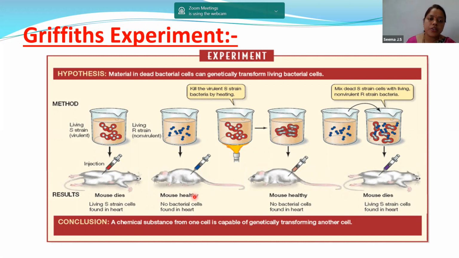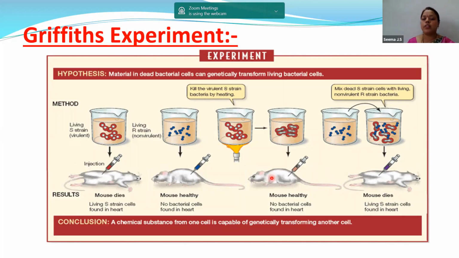Because this S strain is causing the death of the mouse, let me heat kill this S strain and inject it into the mouse. So he did the same thing. He killed the S strain bacteria by heating. So the S strain bacteria also was dead. We are calling that heat killed S strain bacteria. As you can see in this image, he injected the heat killed S strain bacteria into the mouse.